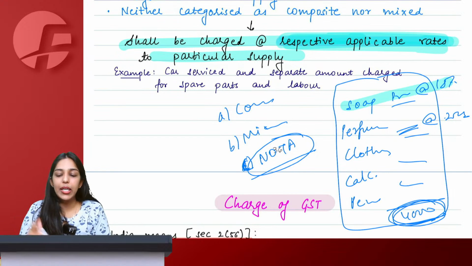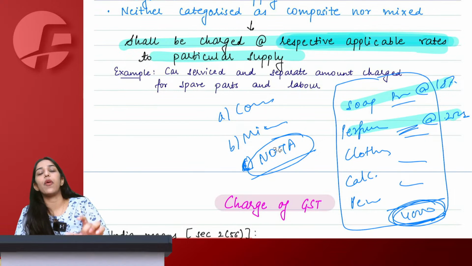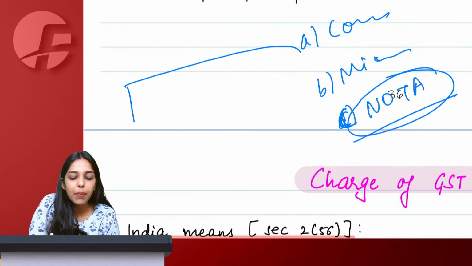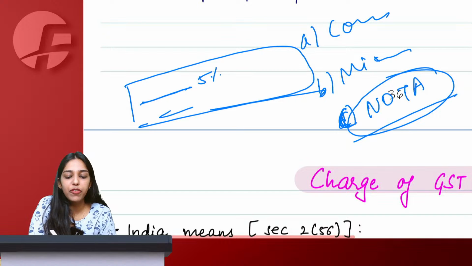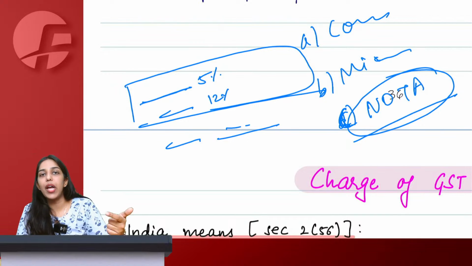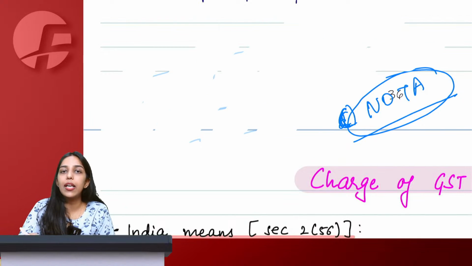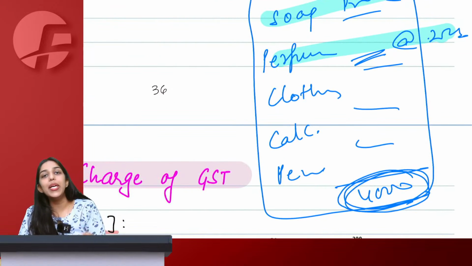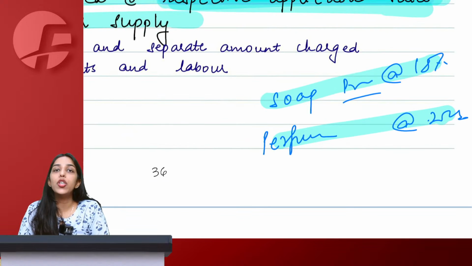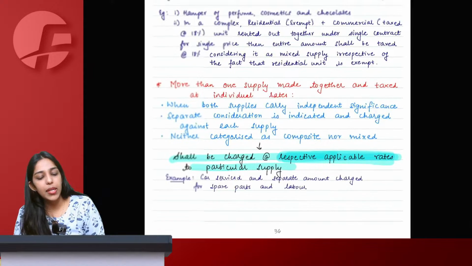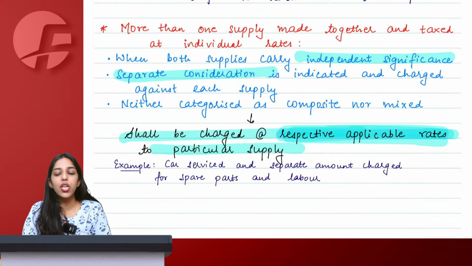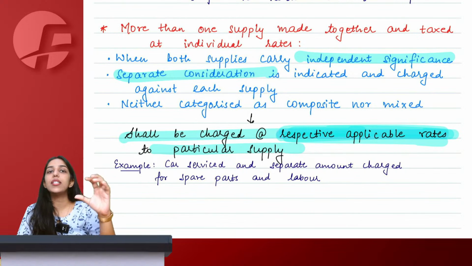So soap is taxable at 18, perfume taxable at 28, and if you ever happen to see an invoice that you get from a mall, you would see a GST summary table showing items taxable at 5%, 12%, 18%, and this is how, by applying individual rates of tax to respective supplies, GST is calculated. So do not think that just because you are paying the amount together, it becomes a mixed supply. No, it is you who have made this combo and not your supplier. So they are simply saying that when the supplies carry independent significance and separate consideration is charged, in invoices also we know the separate price of all of them.